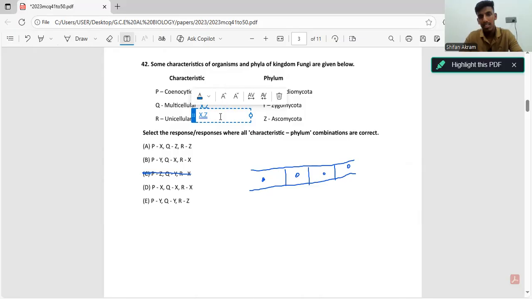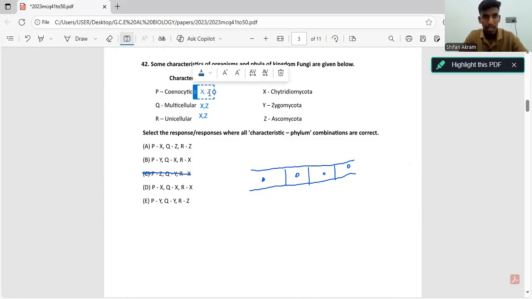Sorry, something has gone wrong here. Yeah, coenocytic, yes. Ascomycota is not coenocytic, it is Zygomycota. Okay. Now let's go through all the answers.